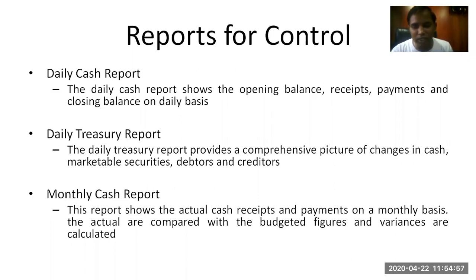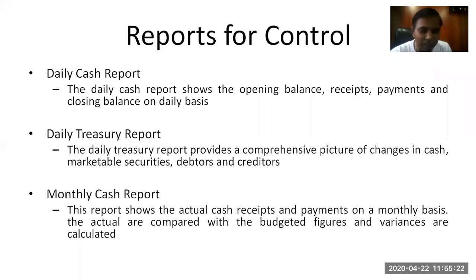So what this daily treasury report talks about is a comprehensive picture of changes in cash, marketable securities, debtors and creditors. Everything is mentioned: what amount we need, what amount we have, what amount we will be generating, what is the current cash value of our marketable securities, etc.